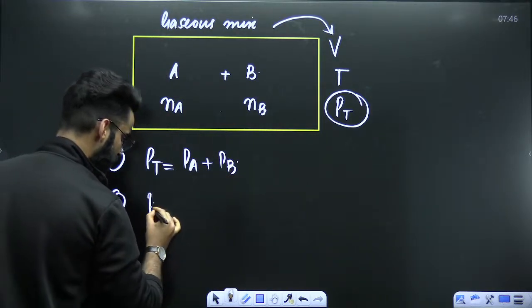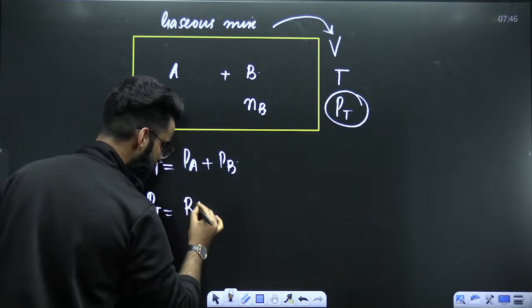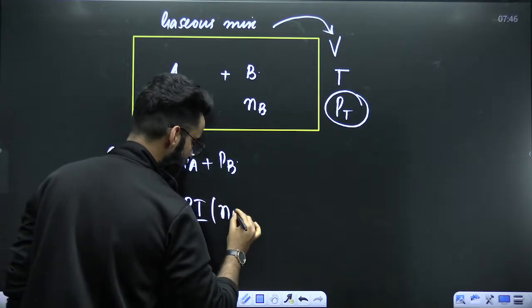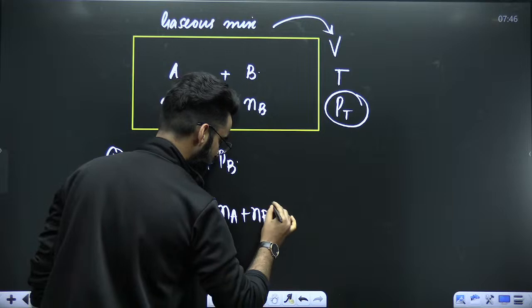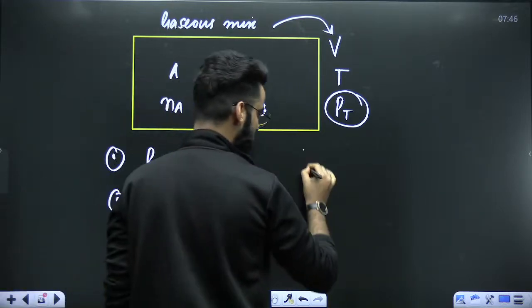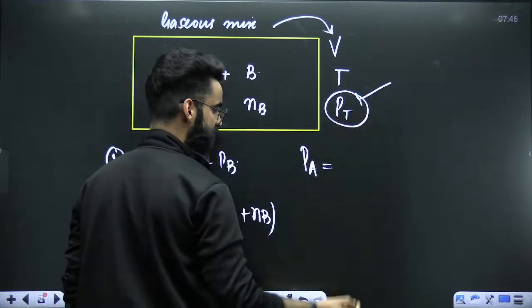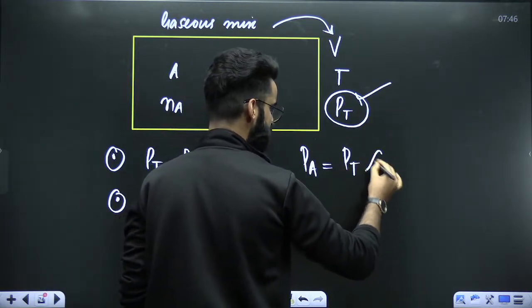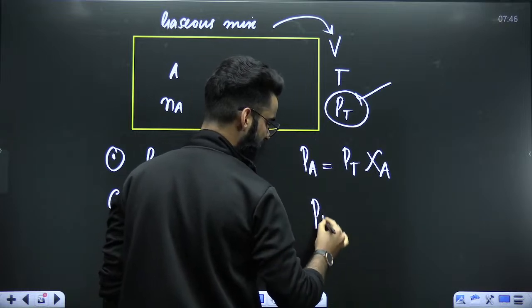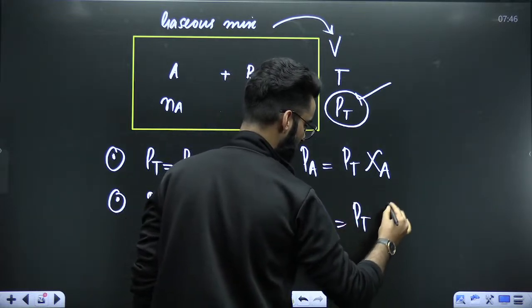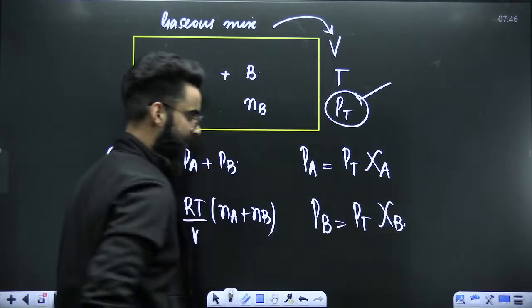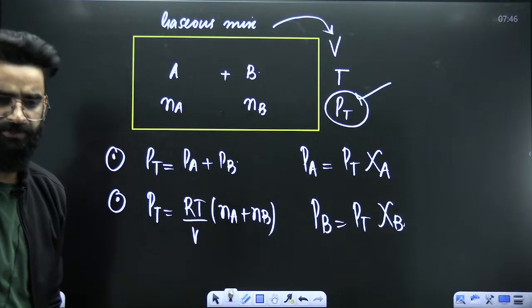Number 2, if you want to calculate the total pressure, it has to be equal to RT divided by V, and it's going to be Na plus Nb. In a similar way, if you ask me to calculate the contribution made by gas A towards the total pressure of the mixture, it has to be equal to the total pressure of the mixture multiplied by Chi A. The contribution made by gas B has to be equal to the total pressure of the mixture multiplied by the mole fraction of gas B, right? This is something which you need to remember.